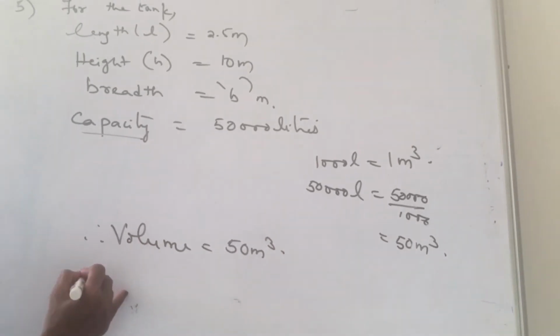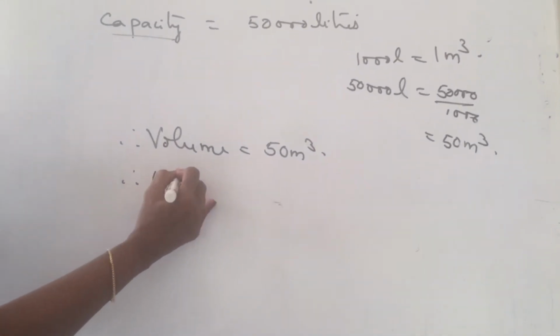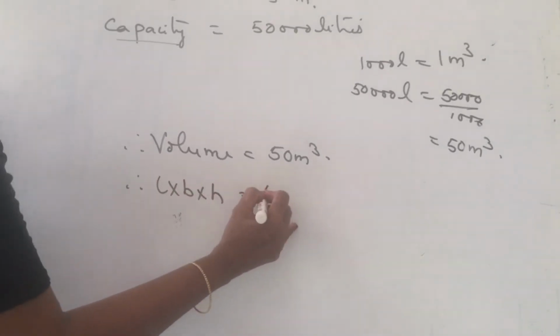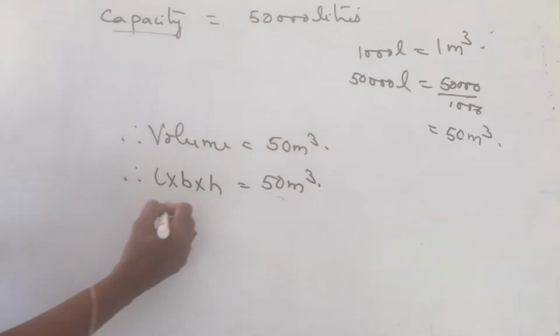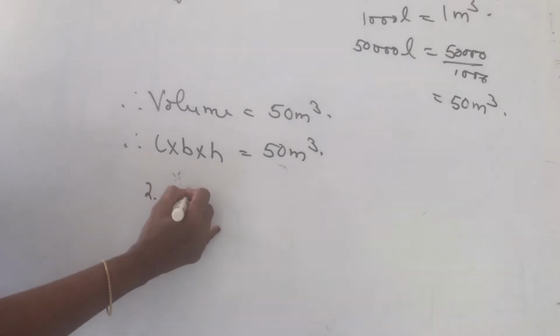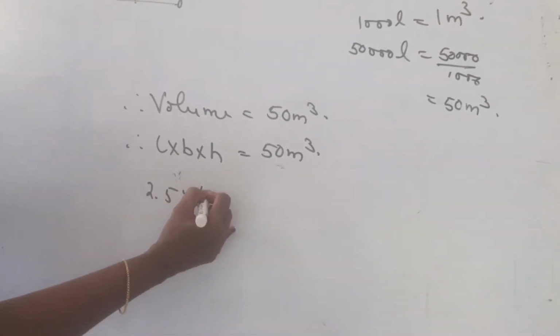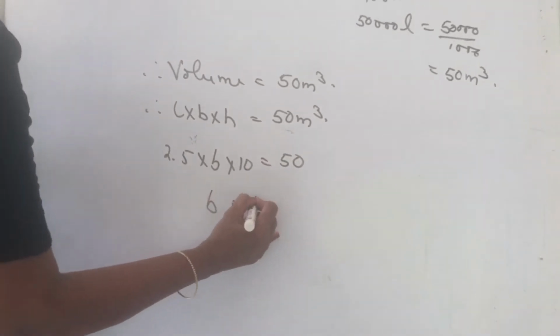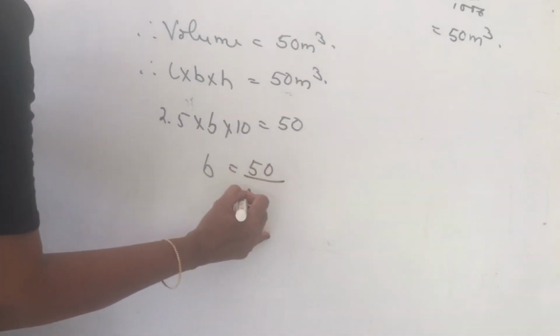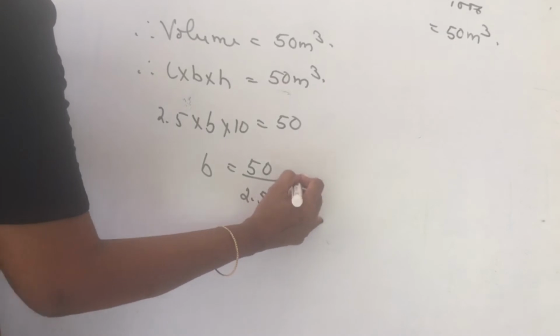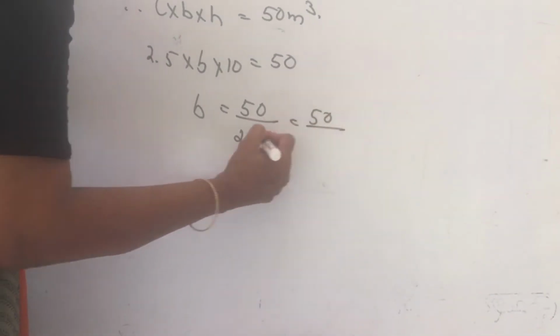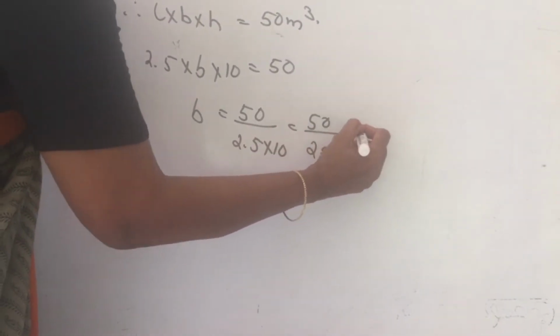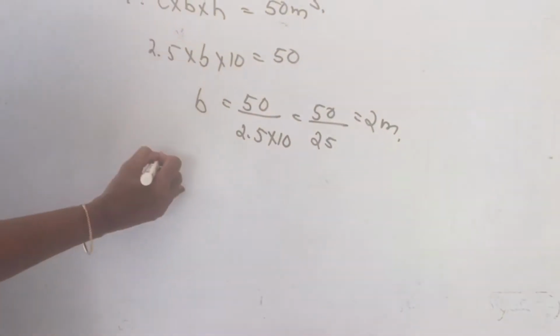and therefore length into breadth into height is equal to 50. L is how much? 2.5. Breadth you do not know. Height is how much? 10. Therefore breadth is equal to 50 divided by 2.5 into 10. 2.5 into 10 is 25. Therefore the breadth is equal to 2 meters.